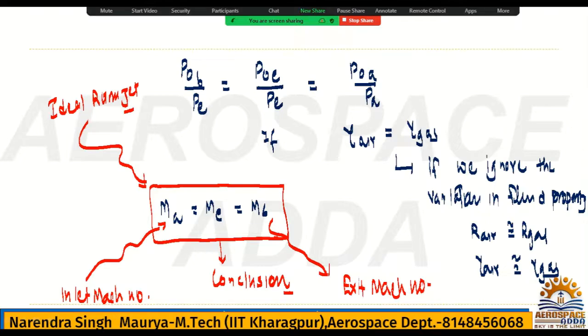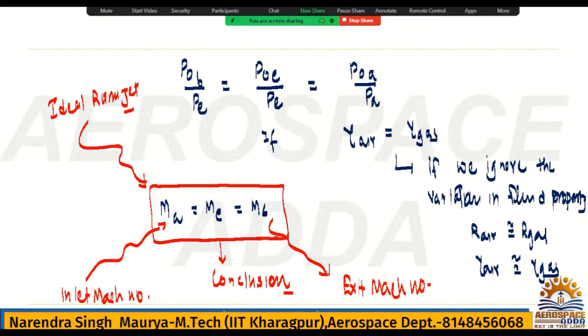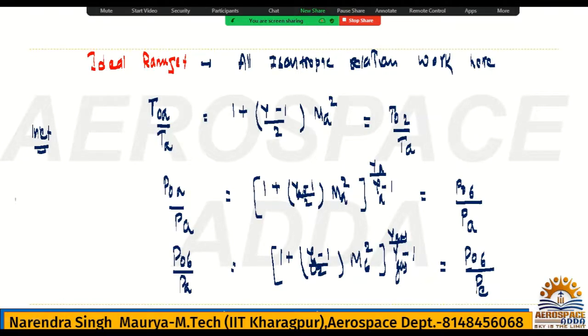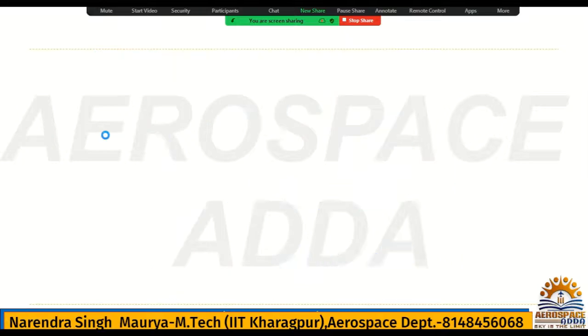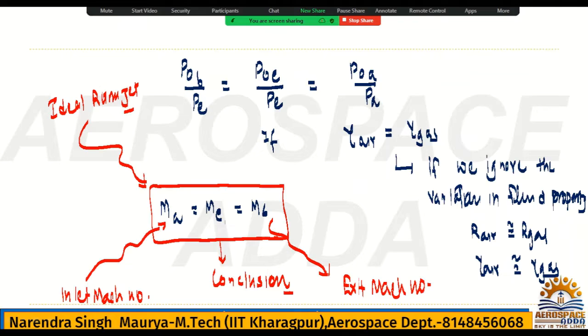Done. Now we'll check the relation between velocities, because they are asking about velocities also, which is very important. So how to solve this? Here what I have written, this was for inlet I had started, and this is for exit I had written. Inlet and exit both I have written, and then we combined both, and then we got the conclusion that MA is equal to M6.